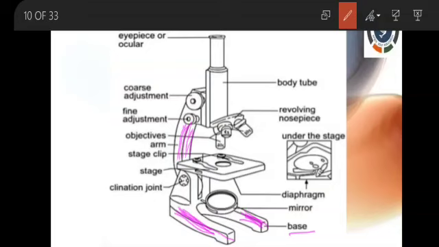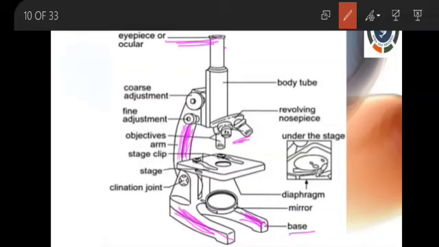It holds the microscope and it connects the ocular lens. Here the ocular lens is there, and it connects the ocular lens and the objective lens. Okay, it helps to connect. What is the work of the C-shaped arm? It helps to connect the ocular lens with the objective lens.